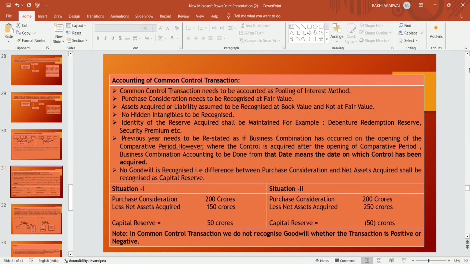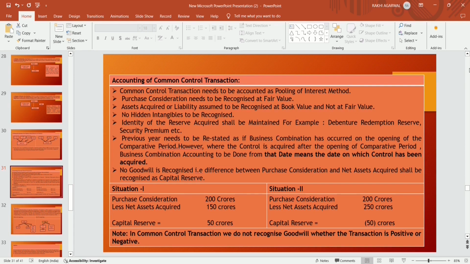Suppose in situation 1, the purchase consideration is 200 crores and the net assets acquired are 150 crores. So 200 minus 150 is a positive 50 crore. In the normal sense, we call it goodwill. But in the case of a common control transaction, goodwill is not recognized. It is a capital reserve, and whether it is positive or negative, it should be adjusted with the capital reserve.